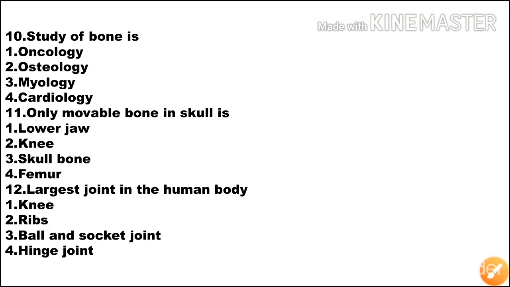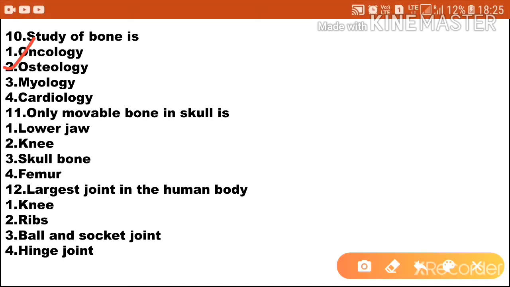Next question, the study of bone is option 1 oncology, option 2 osteology, option 3 myology, option 4 is cardiology. Oncology is the study of cancer, osteology is the study of bone, myology is the study of muscles, and cardiology is the study of the heart and its diseases. So here the correct answer is option 2 osteology.